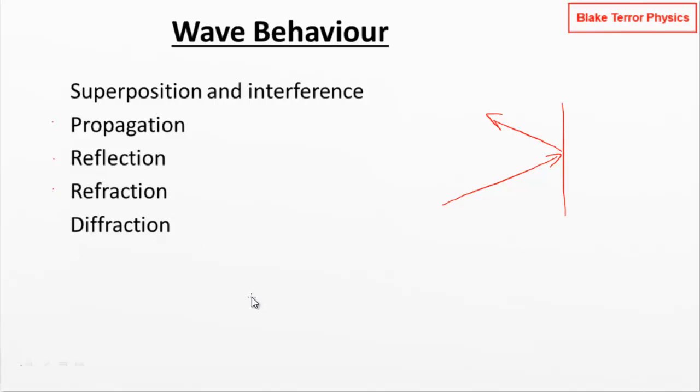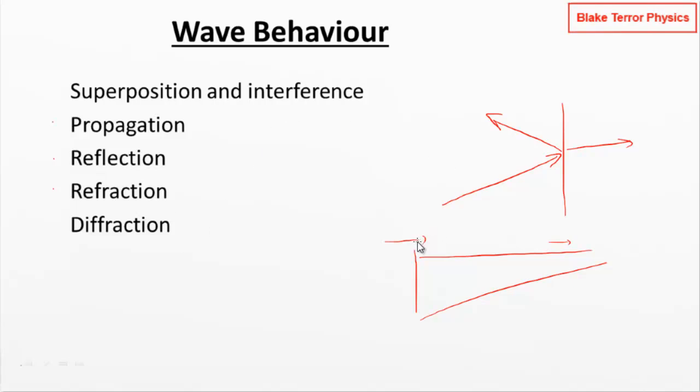Refraction is the effect that we see on a wave when it changes speed as it's moving. So sometimes this might be as it crosses a boundary. If it crosses a boundary from one medium to another, it will often change speed. That will change its direction when that's happening. But you don't always have to change the medium that the wave is in. I mean, we see this in water waves when the depth of the water affects the speed of the wave. So the wave is moving faster in deeper water and then slower in shallower water. So we've got different ways that the speed of the wave can change, and then refraction is describing how that